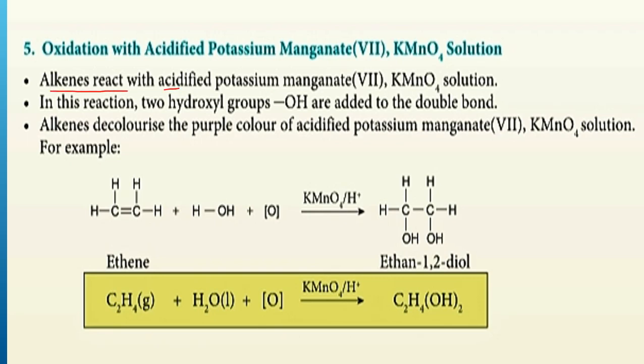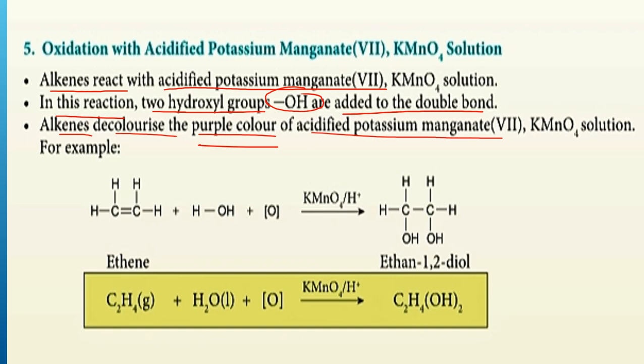Alkene react with acidified potassium manganate 7 KMnO4 solution. In this reaction, 2 hydroxyl group OH are added to the double bond. We add 2 OH to the double bond. So what happened? Alkenes decolorize the purple color of the acidified potassium manganate solution. So the original color of the KMnO4 solution is purple. So when it reacts with alkene, it will become colorless.